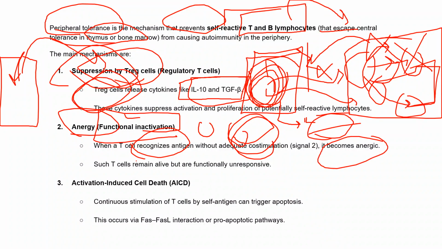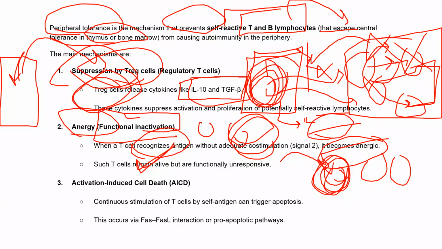Such T cells will remain alive. They will still be there because they are already in the dividing phase, and activation also happens. But now these T cells will not respond to signal 2, so the body's own cells will not be recognized as an antigen.